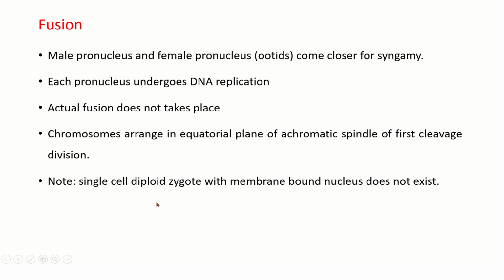There is no formation of a single-celled nucleus covered by a nuclear membrane. Directly there is a division. The first cleavage division is taking place, and the chromosomes of the male and female pronuclei will replicate and align at the equatorial plane for the first cleavage division. There is no formation of a single-cell zygote.